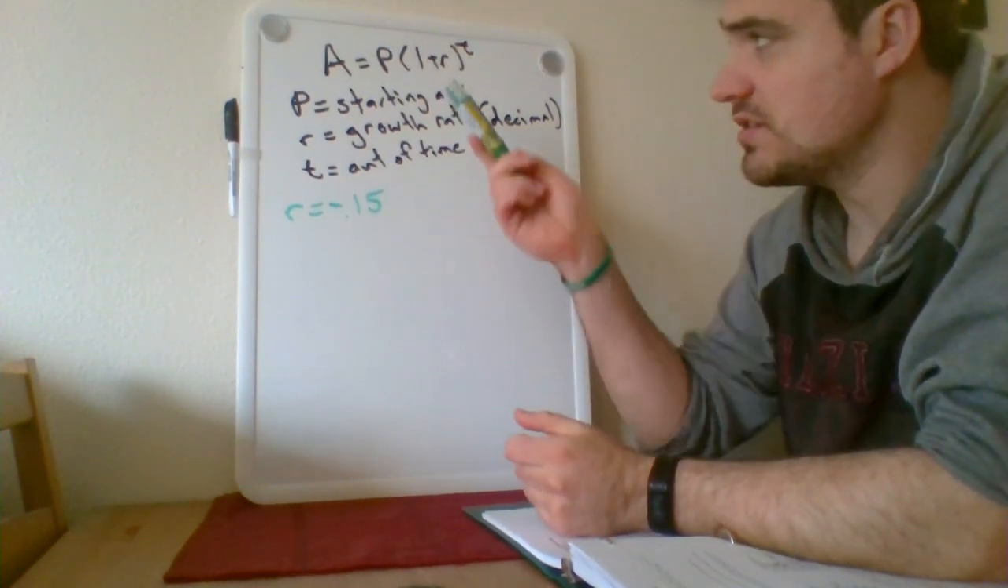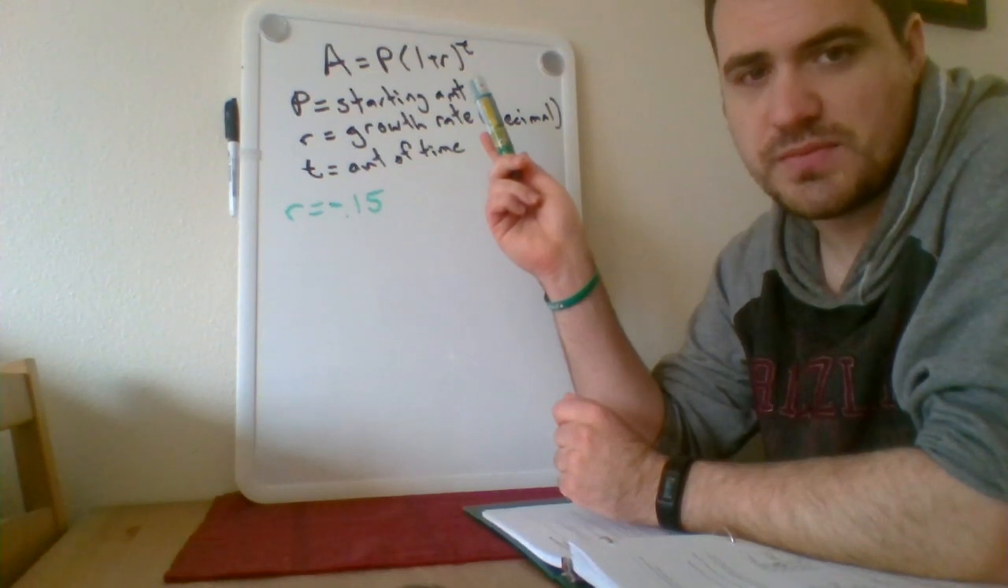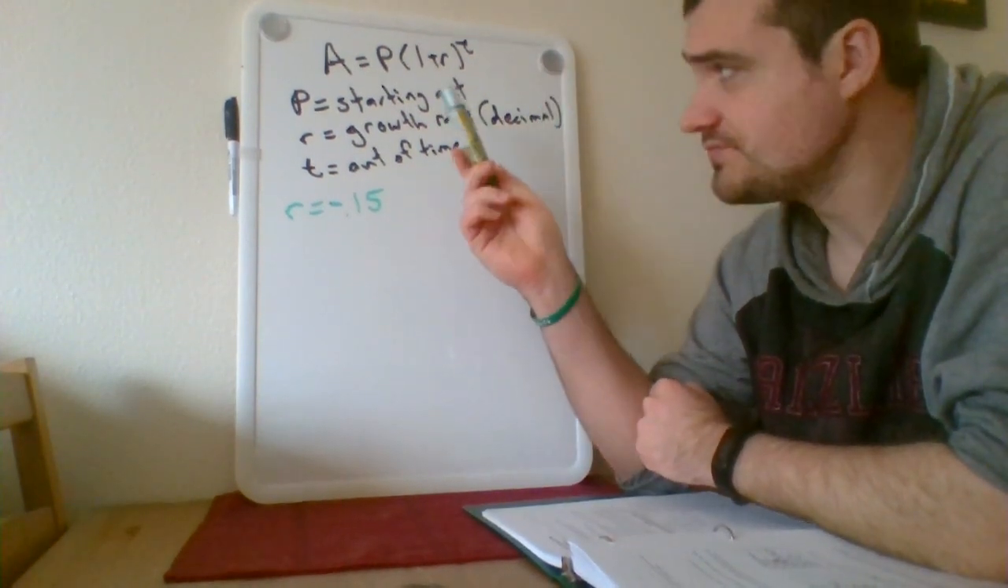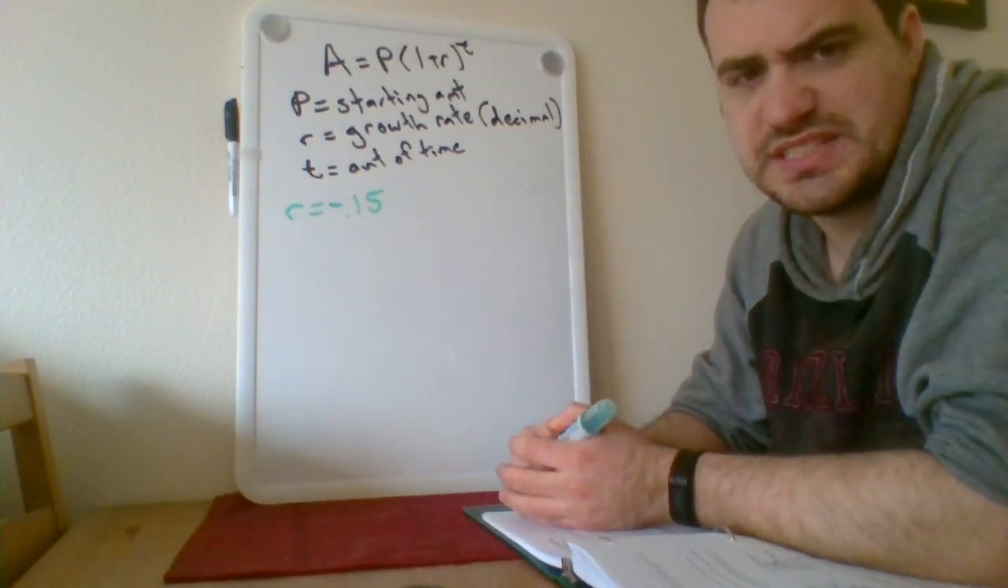Now, which of the other values here in the problem have they given us to begin? A, P, R, or T?